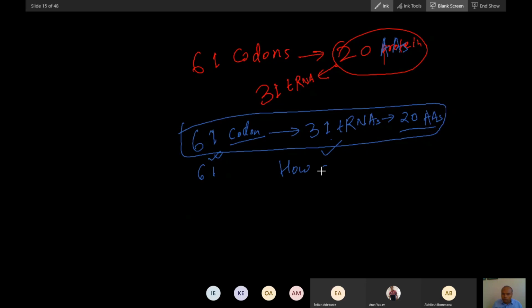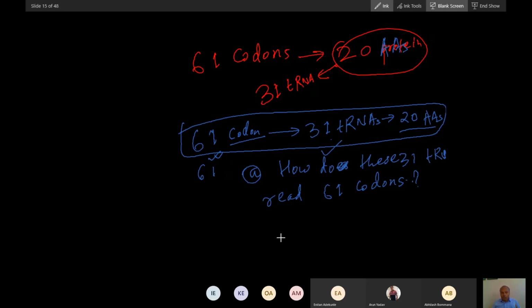How do these 31 tRNAs read 61 codons? Conceptually there should be 61 tRNAs reading 61 codons. But what is there in reality, in our body? 61 codons are read by 31 tRNAs. So how does it happen in our body?